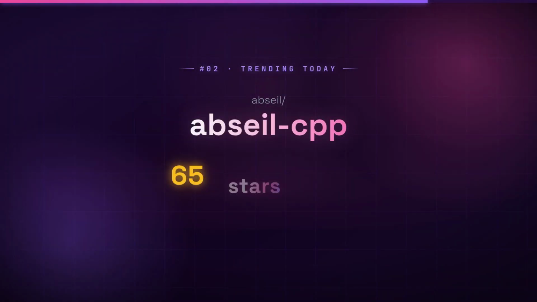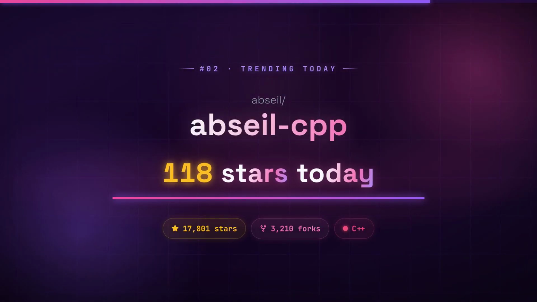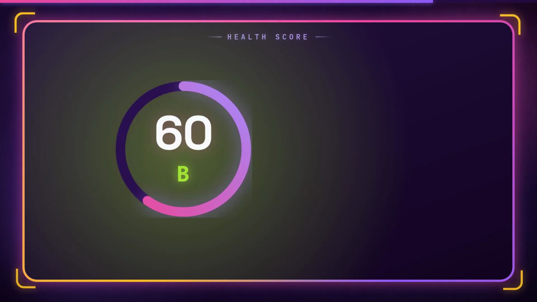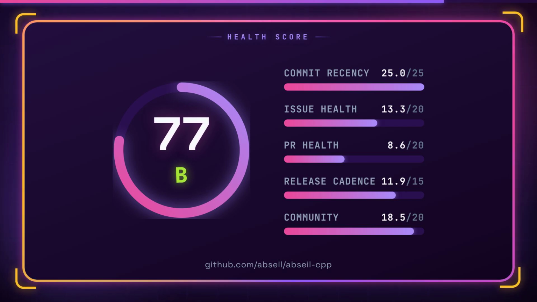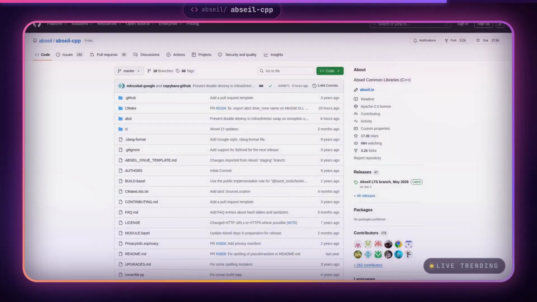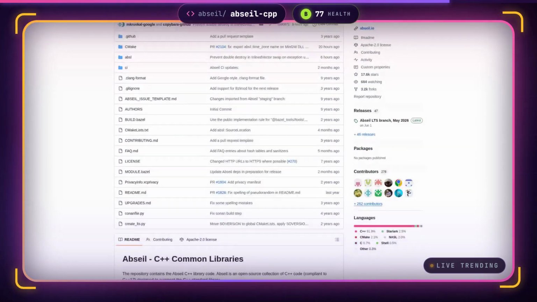Number 2, abseil-cpp. 118 new stars today. Abseil provides a production-hardened set of C++ libraries that fill critical gaps in the standard library, letting you avoid writing and maintaining your own utility code for common tasks like string manipulation, hashing, and synchronization.